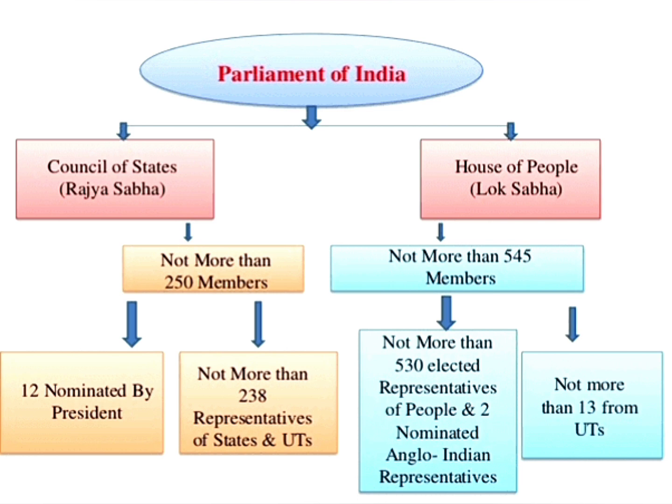The House of the People is the Lok Sabha, and the maximum strength of the Lok Sabha is fixed at 552. Out of this, 530 members are to be representatives of the states, 20 members are to be representatives of the union territories, and 2 members are to be nominated by the President from the Anglo-Indian community. But at present, the Lok Sabha of India has 545 members.